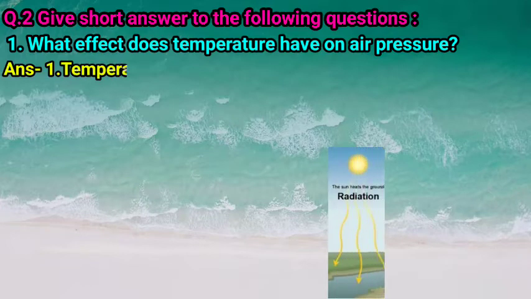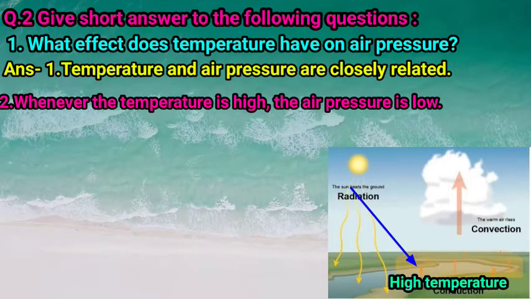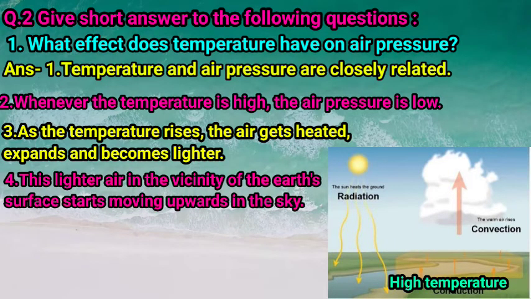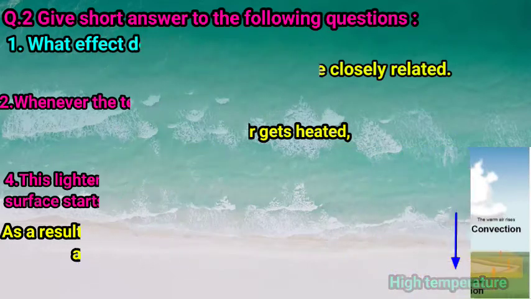Number 1, temperature and air pressure are closely related. Whenever the temperature is high, the air pressure is low. As the temperature rises, the air gets heated, expands and becomes lighter. This lighter air in the vicinity of Earth's surface starts moving upward into the sky. As a result, air pressure in such areas decreases. So children, this is the relation between temperature and air pressure. If temperature is high, then air pressure in such an area is low.